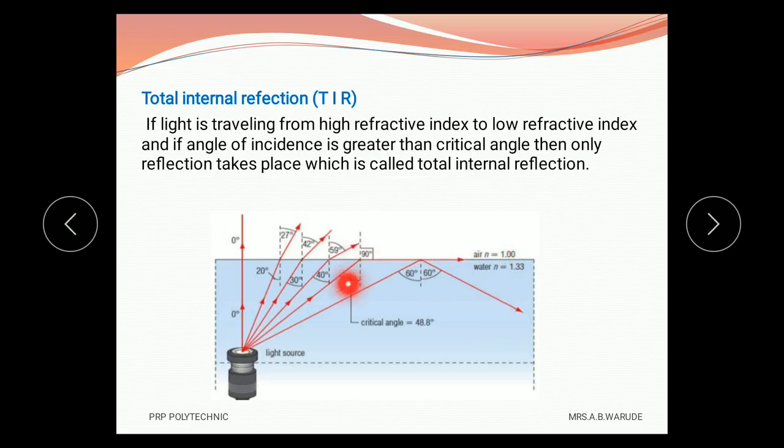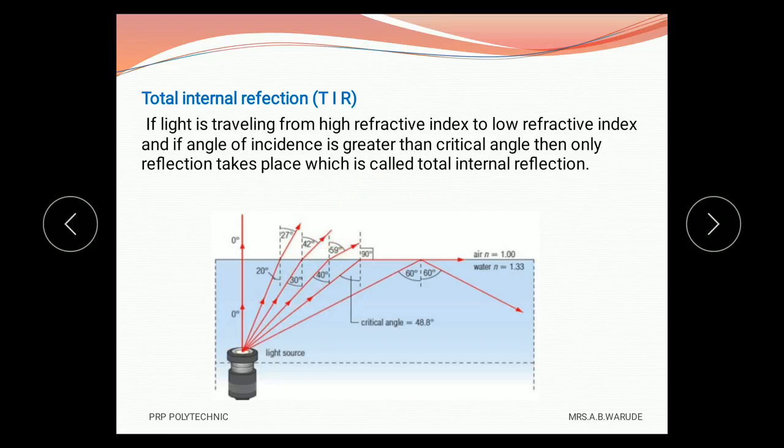Here, see this. This is the particular angle at which the angle of refraction is 90 degrees, and therefore that angle is called the critical angle. This is the light source. When we observe these rays, here the angle of incidence is 20 degrees, and the angle of refraction is 27. If the angle of incidence is 30, then the angle of refraction also increases, because the light is coming from denser medium to rarer medium.